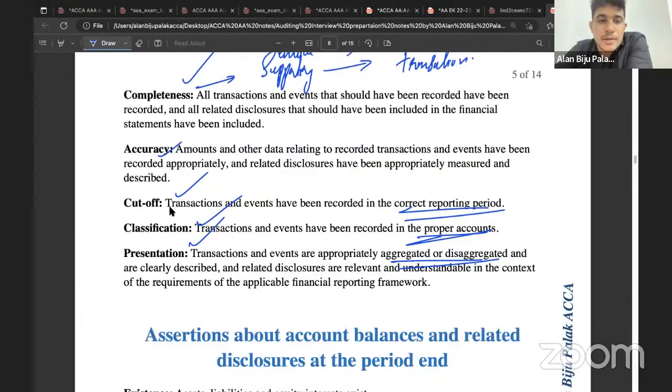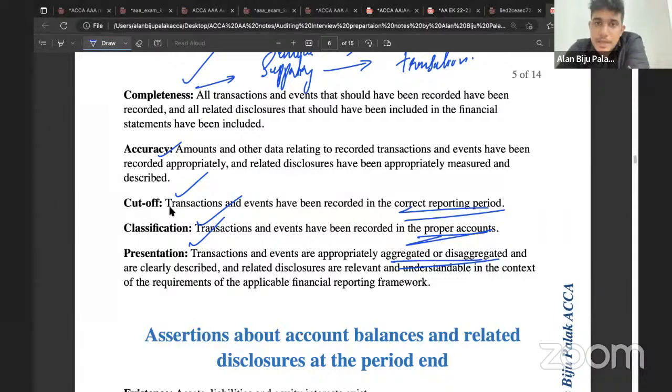What about accuracy? If there is any sort of recalculations, or if there is any sort of comparing between a transaction recorded with that of a supporting document to verify the balance, that will be accuracy. And if the dates are cross-checked, and if something the auditor have performed in order to understand whether the dates of the presented transaction is appropriately treated or not, that will be cut off. If the auditor takes a breakdown of the transaction and tests whether these are included in the correct accounting head, that will be classification. And if the auditor checks whether a transaction is properly presented in the financial statements, that will be presentation.